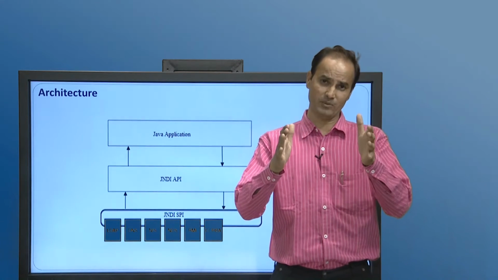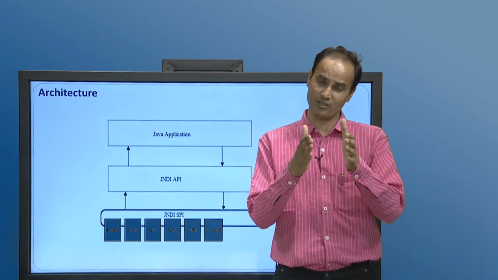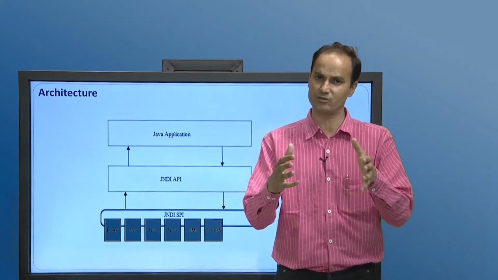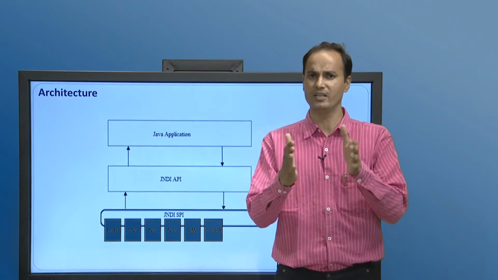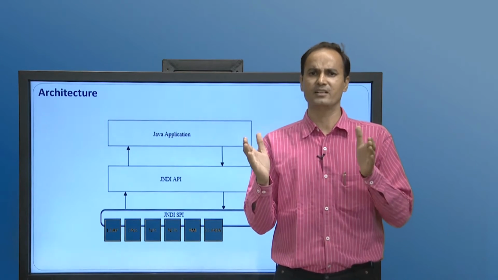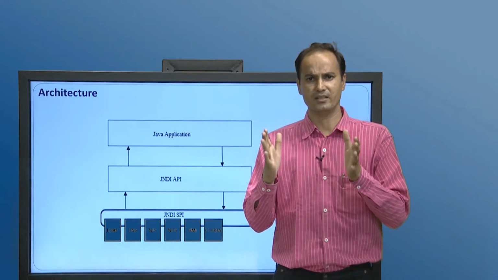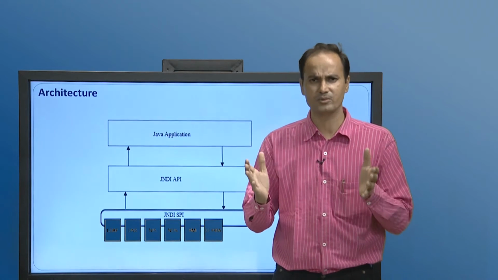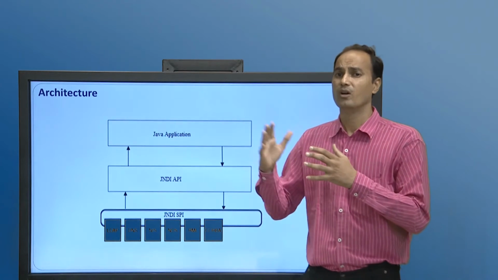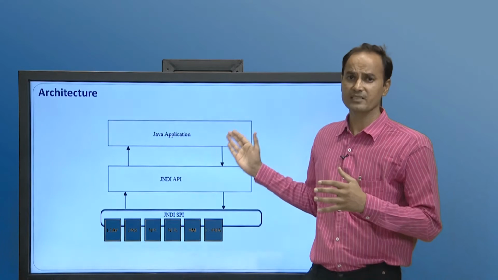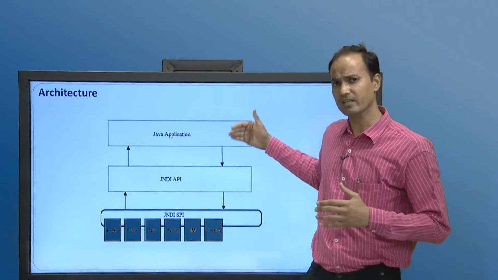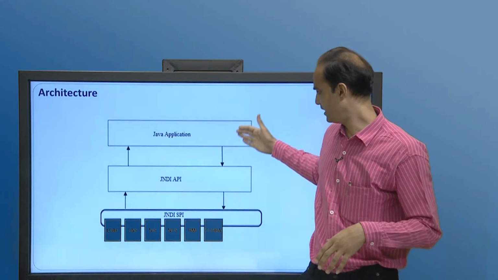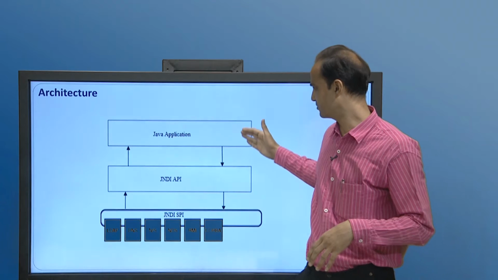Now the most important part, after learning the concept of JNDI: why JNDI? We discussed that JNDI is very important for accessing vendor independent naming and directory services of the objects. The architecture of JNDI consists of 3 or 4 layers, depending on how you count.